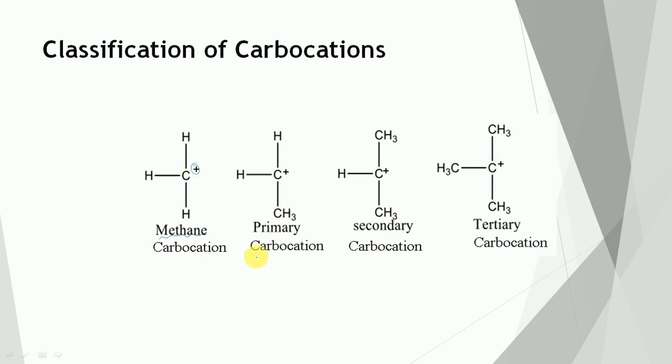In case of primary carbocation, the carbon which carries the positive charge is attached to 1 carbon. In secondary carbocation, the carbon which carries the positive charge is attached to 2 carbons. In tertiary carbocation, the carbon which carries the positive charge is further attached to 3 carbon atoms.